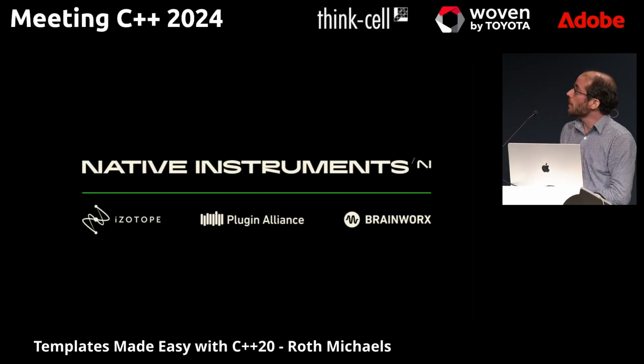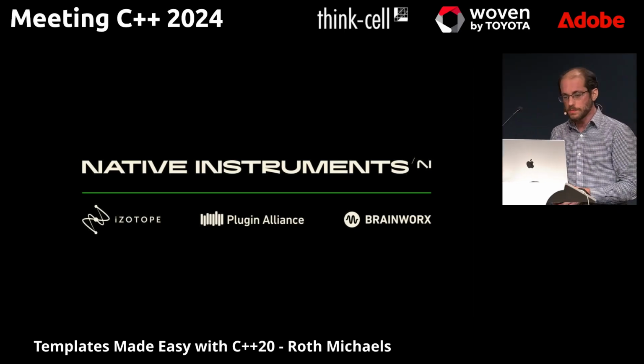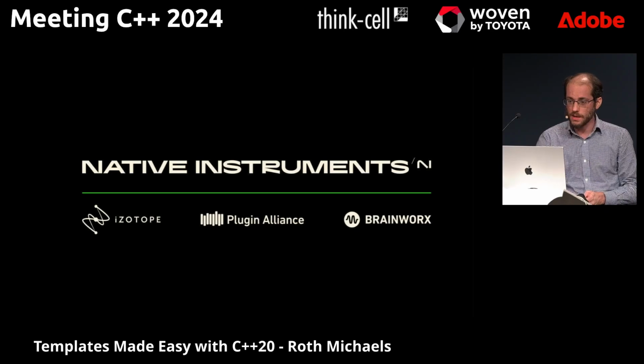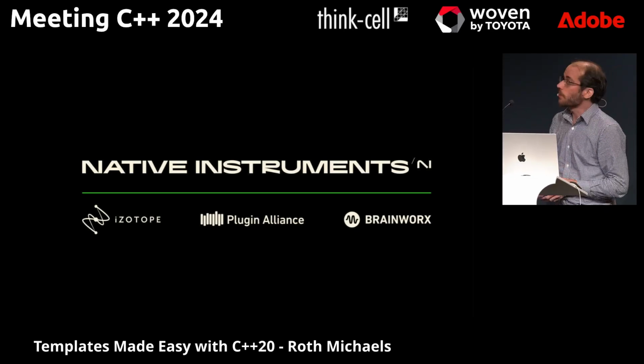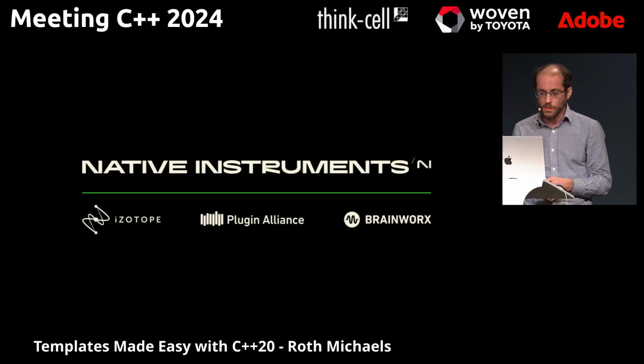Anyway, a little bit of background about me, because this will relate to some of the things I'm talking about. I'm a principal software engineer at Native Instruments, which is a music technology company. It is a combination of companies that have merged together. I actually came from the company Isotope, and we also have Plugin Alliance and Brainworks.